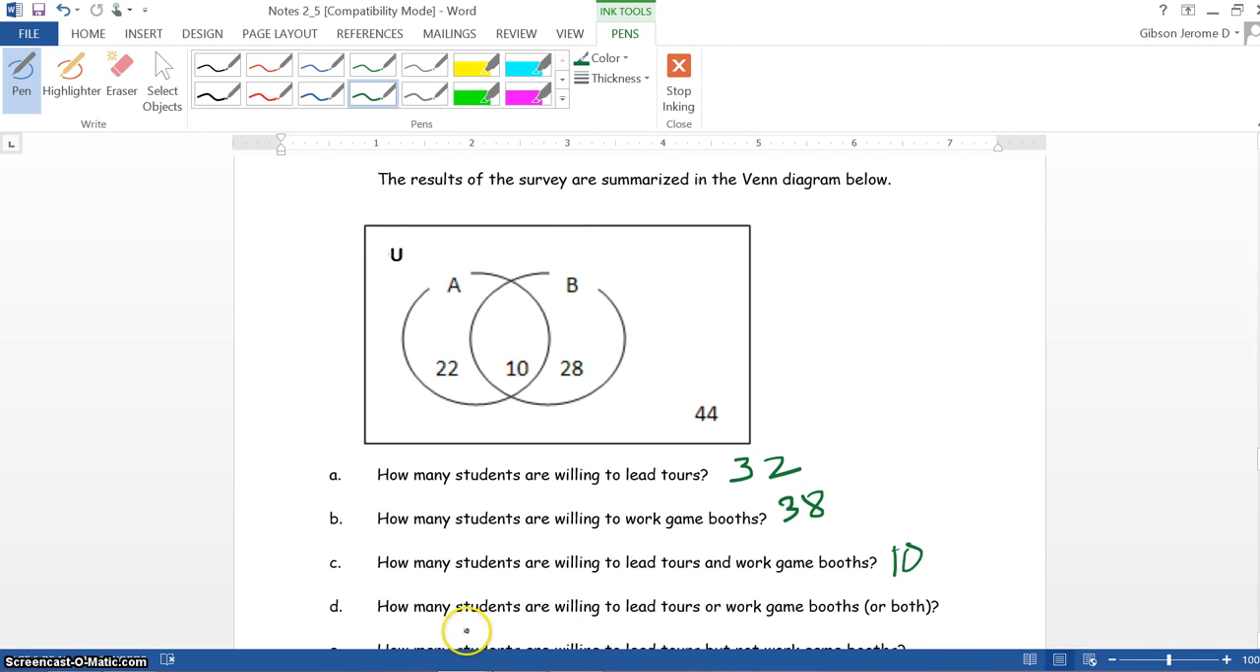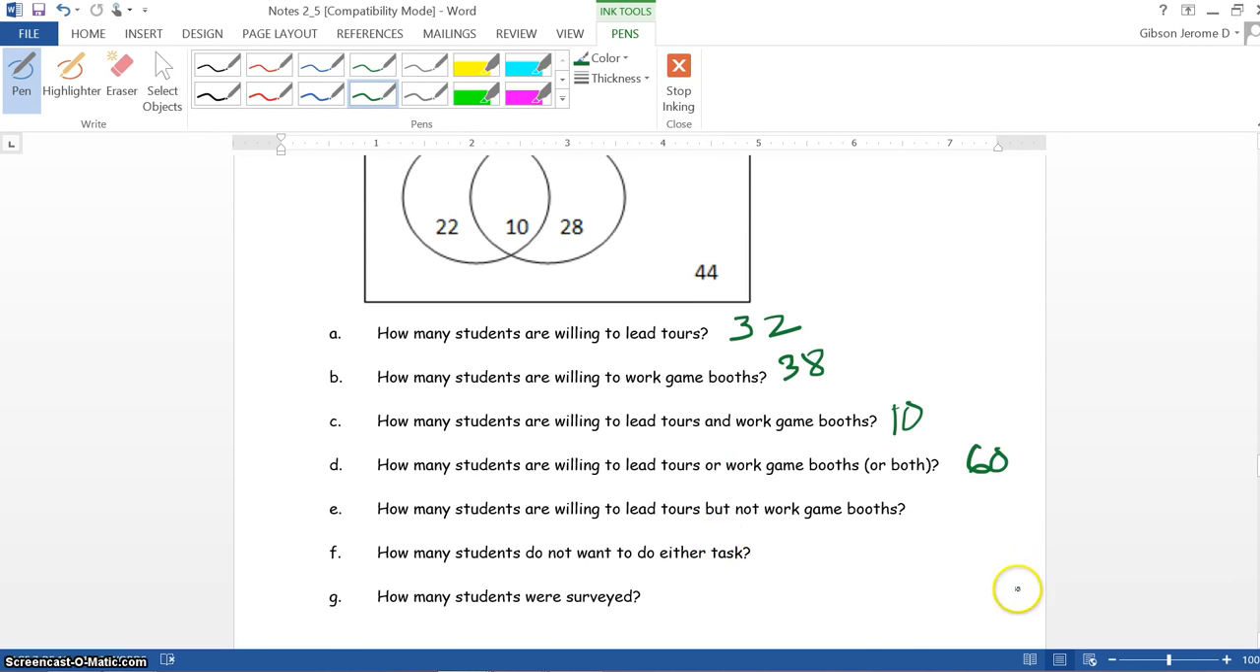Now we move on to D. It says how many students are willing to lead tours or work game booths, or both. Okay, so that means that we would add up all of these values here. So if we add up all of these values, that will give us 60. Now, it says how many students are willing to lead tours but not work game booths. So that would be only in set A, which is 22.